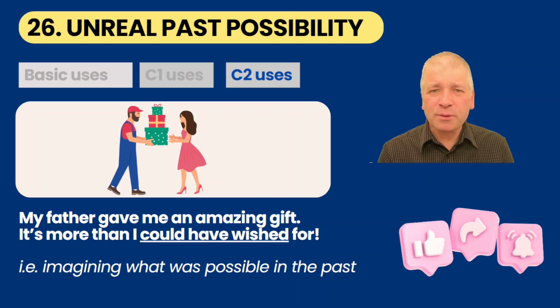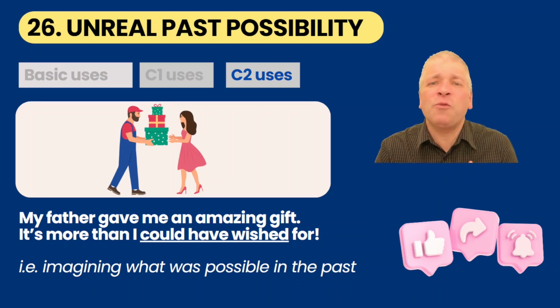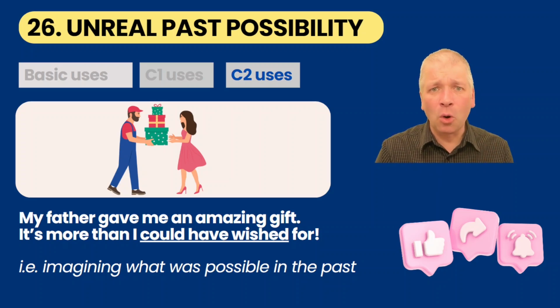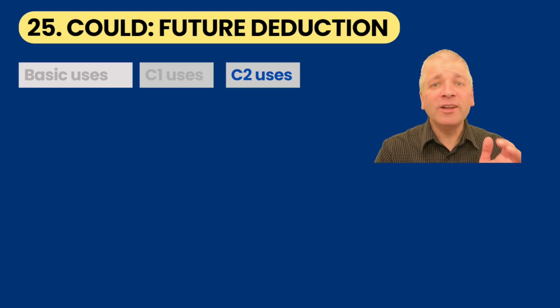Perhaps in the past, I may have had these wishes, and this was more than those wishes I had in the past. I couldn't have wished for more. It wasn't possible to wish for more. And lastly, with could, future deduction.